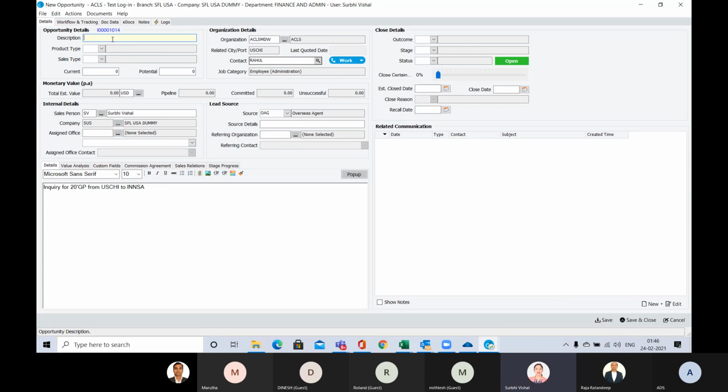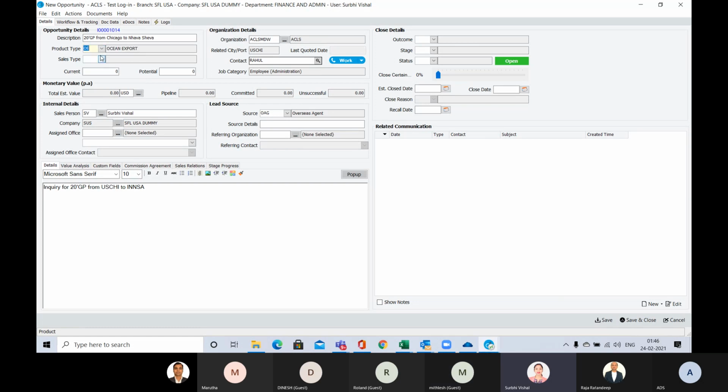Now in this opportunity, here is the description. You have to provide the description of your opportunity. Like I have already provided 20 feet GP cargo. Then the product type.